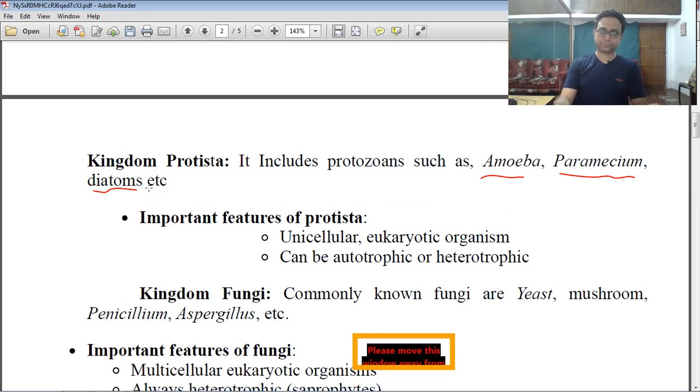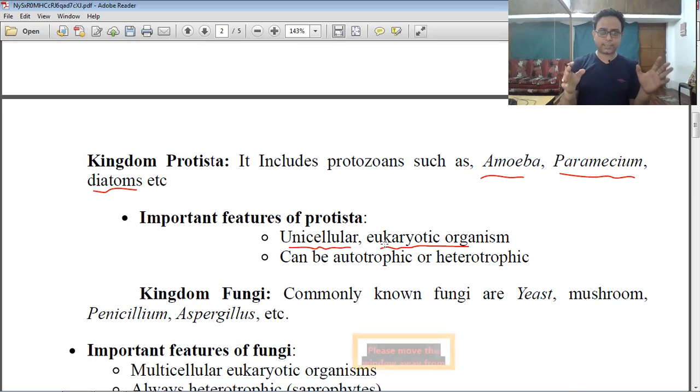Very good. But what are the important features of the Protista? Protistans are also unicellular in nature because they have only one cell. But their cell has a well-defined nucleus, so they are eukaryotic organisms.